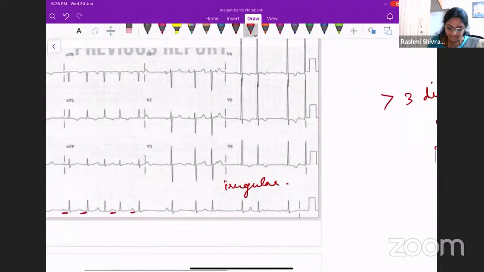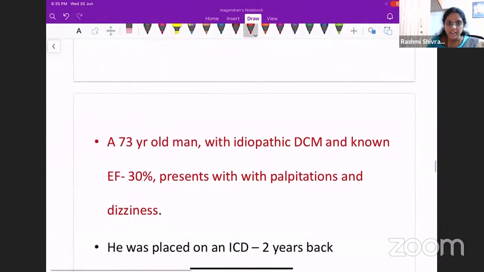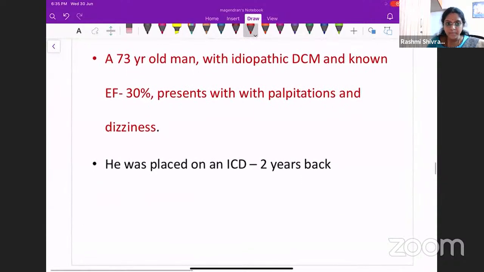Okay? Yes. This is fairly simple, isn't it? The next case scenario. Here we have a 73-year-old man with idiopathic dilated cardiomyopathy, and his EF is very, very low, around 30%. He now presents to you with palpitations and dizziness. He was actually given an ICD 2 years back.